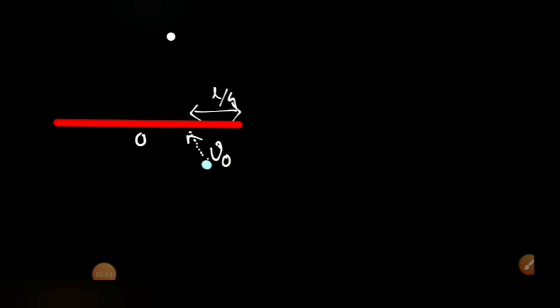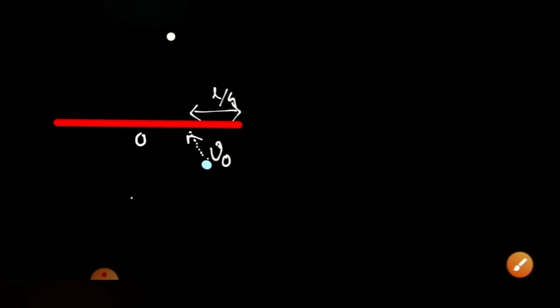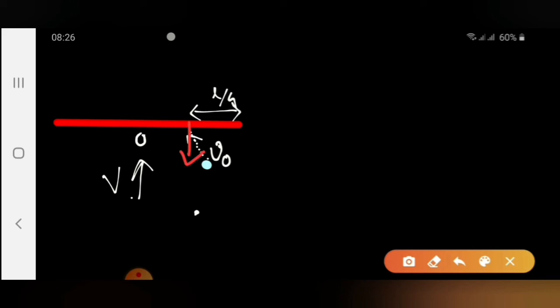Let's solve this problem. The particle was moving with a velocity v naught and strikes the rod at this position, making an angle of 45 degrees, given, and L by 4. During the collision, a force acted on the rod in the normal direction, like this. So the rod will be moving in this direction only. After the collision, suppose the center of mass of the rod moves with velocity V, and the particle velocity we don't know, since some impact also acted on this particle.